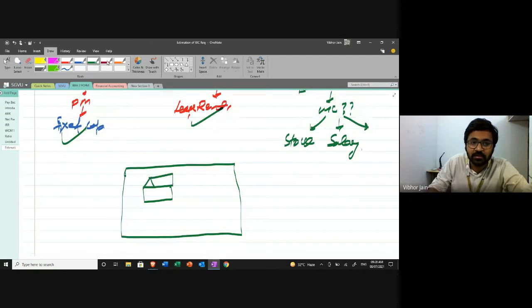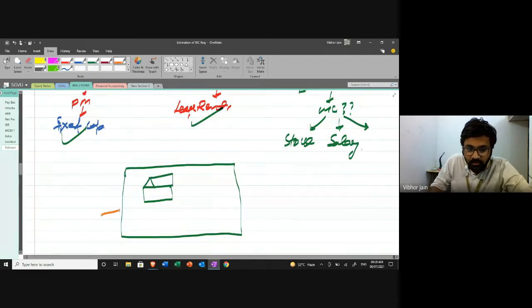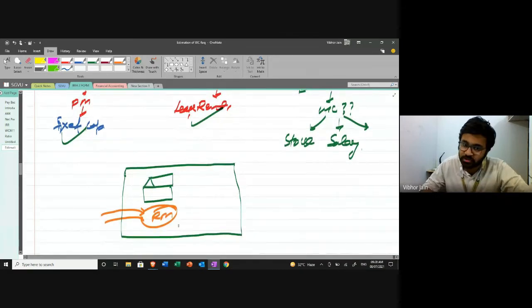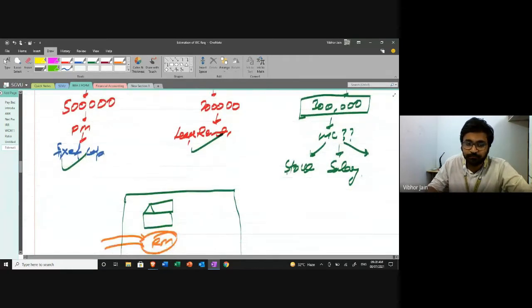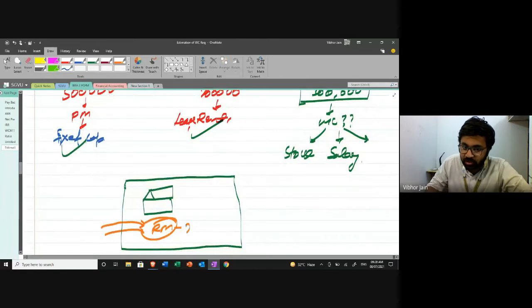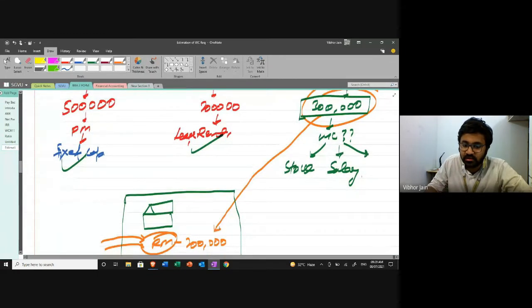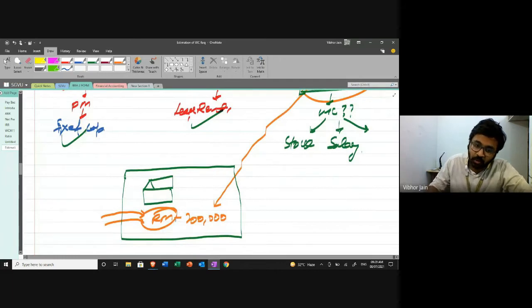You are going to get some raw material into the factory compound. This is the raw material. Okay, so now your 3 lakh rupees are exhausted. Let's say you've purchased raw material, I'm just taking fictional figures, for 2 lakh rupees. So out of this 3 lakh rupees, 2 lakh rupees you have used to purchase the raw material, and the other amount, let's say 1 lakh rupees, you have used to make the payment of salary to employees.